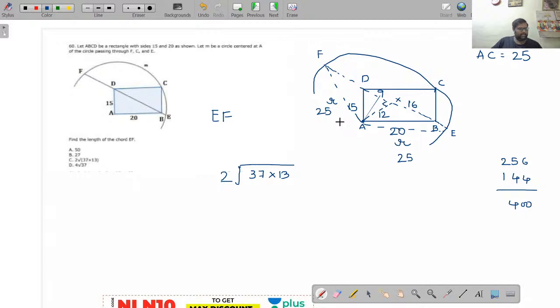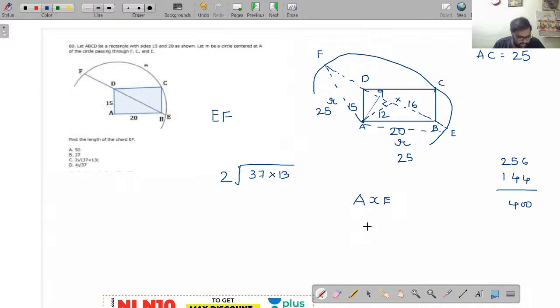FE length, right? Did you calculate this? Check this easy question. The option has to be the third option. Now observe here. If you are not strong, I will calculate this. I will take it as AXE. If you have any doubt, I will solve it. Don't worry. Triangle AXE.